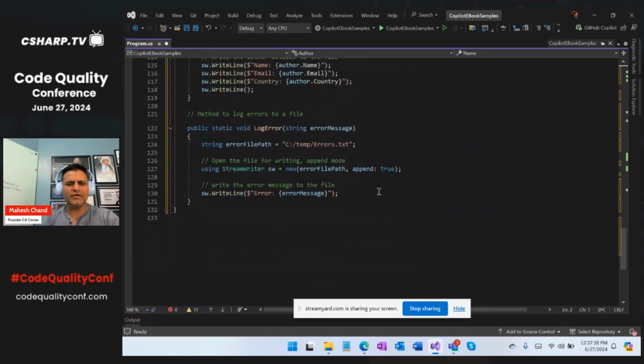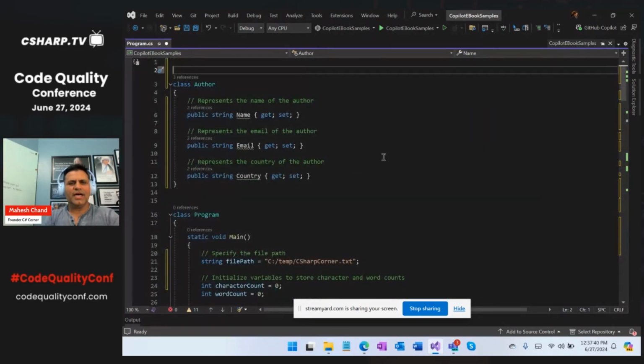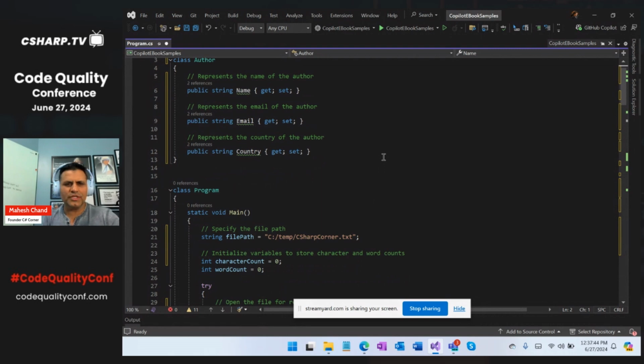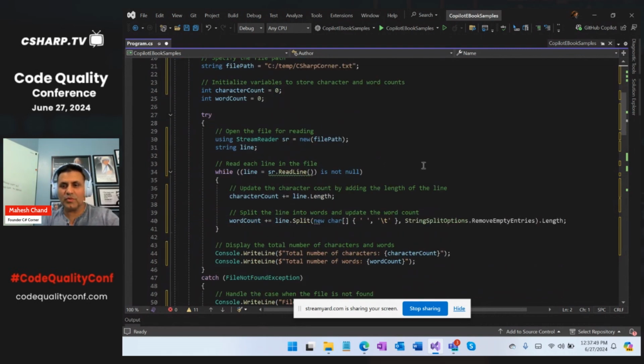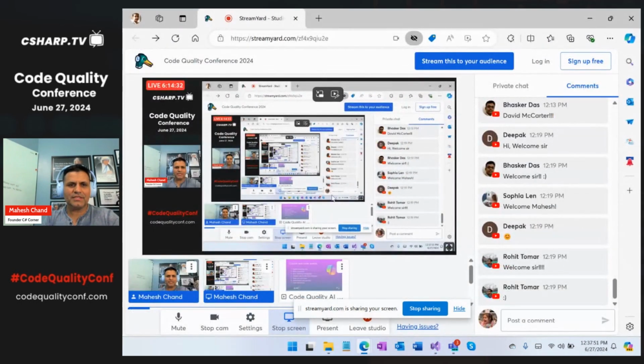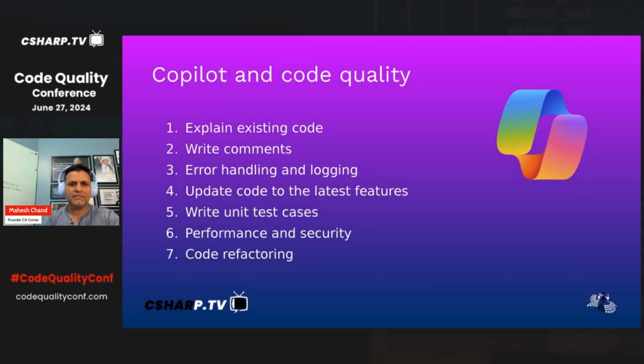How cool is that, right? So I just wrote comments. I just commented my entire code. I also created documentation. I also updated that to C Sharp 12 in literally a few minutes. How cool is that?